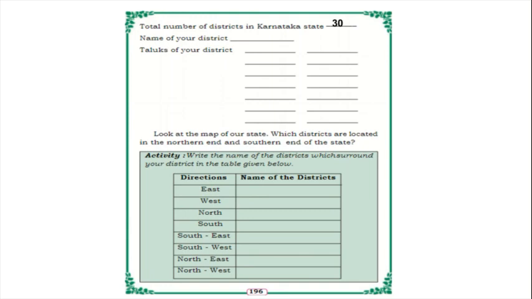Okay, yes. So one more activity is there. Write the name of the districts which surround your district in the table given below. So first you should mark your district in the Karnataka map, and the other districts which surround your district you should write in the given table. Understand, children? Yes.